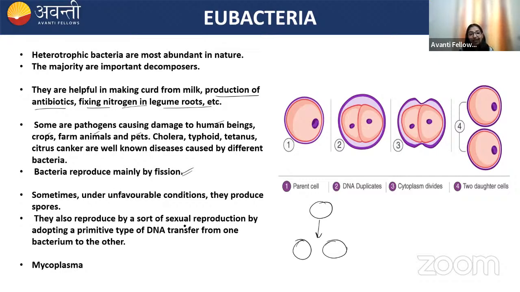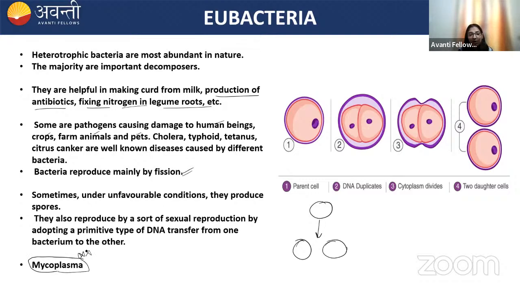They also reproduce by a sort of sexual reproduction by adopting a primitive type of DNA transfer from one bacteria to another. We know that bacteria generally show genetic recombination or sexual recombination through conjugation, through transformation, through transduction. And we know that all the bacteria have a cell wall, right? And the cell wall is made up of peptidoglycan. But there are bacteria which lack a cell wall, and the example is